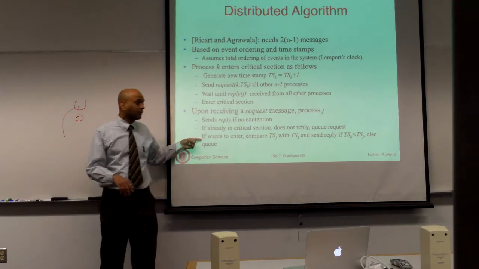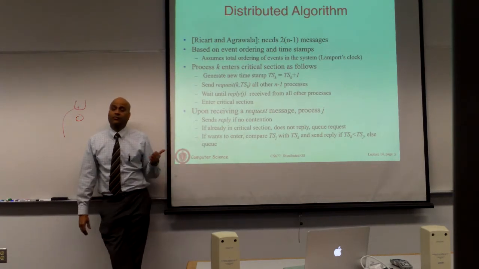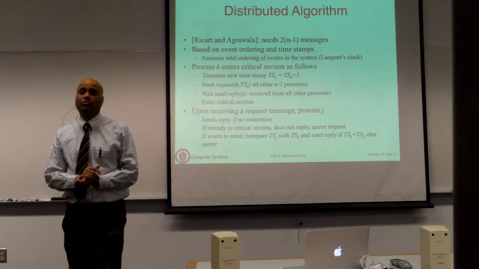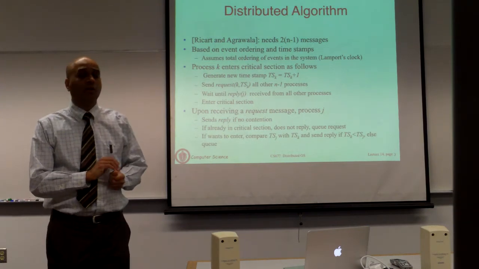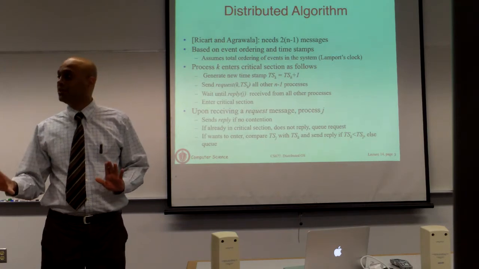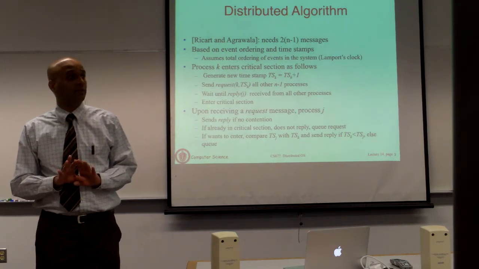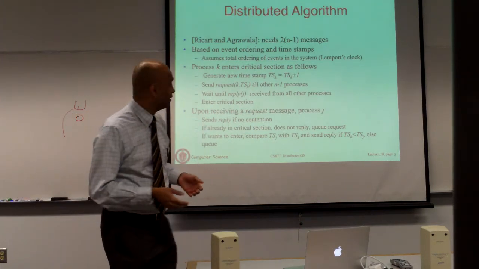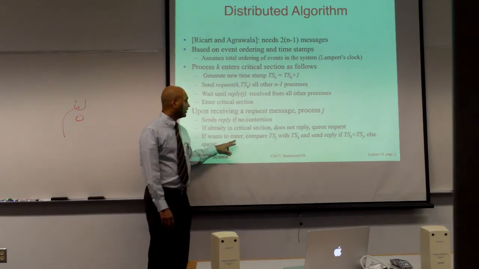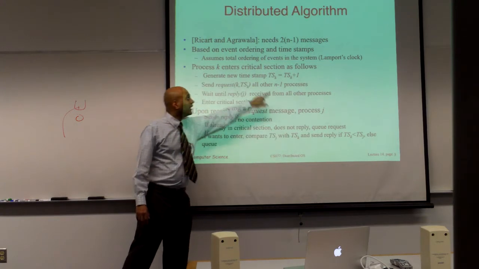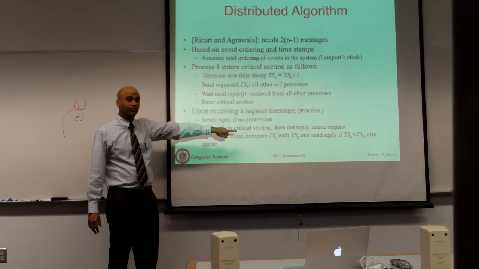And the third scenario is that you do not hold the lock, but you also have an interest in acquiring the lock. So you yourself send a lock acquire request to all other processes. In this case, there is contention for the lock. Process K wants the lock, process J wants the lock. So there is going to be contention, and we are going to use the timestamp to resolve who gets the lock. If you want to enter the critical section, you compare your timestamp, the timestamp of J, with the timestamp of this other process K that sent you the request.